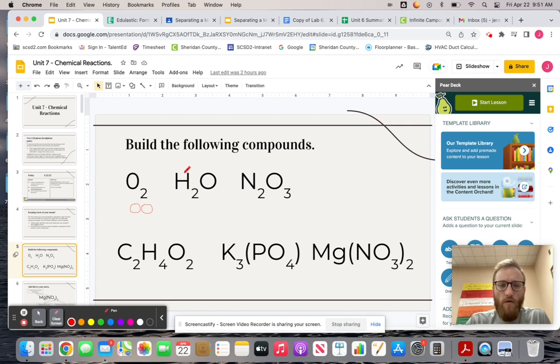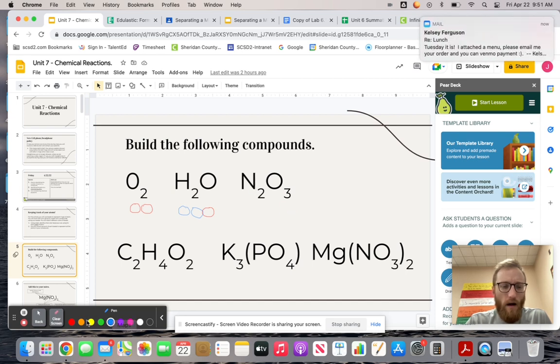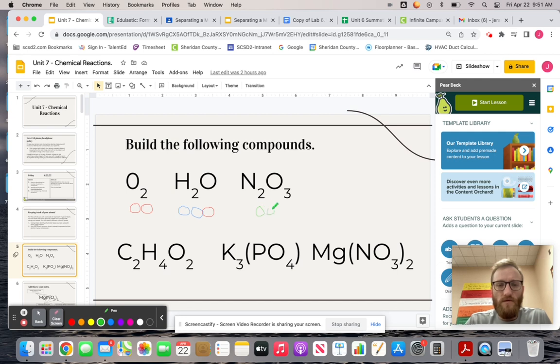H2O tells me I have two hydrogens and one oxygen, so I would have one red bead for my oxygen and two blue beads. There's my H2O. Same thing here. These ones are pretty straightforward. I'd represent this with two nitrogens, and then I have three oxygen atoms. As long as we understand that the subscript identifies how many of each specific atom we have, then we're good.